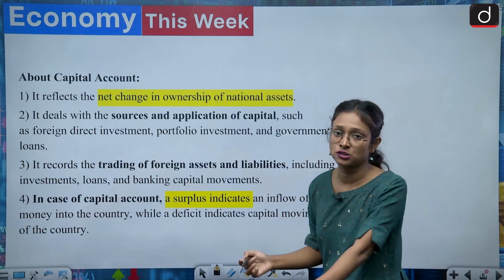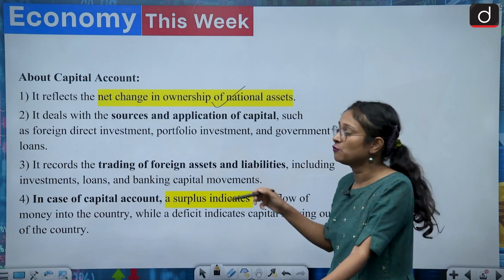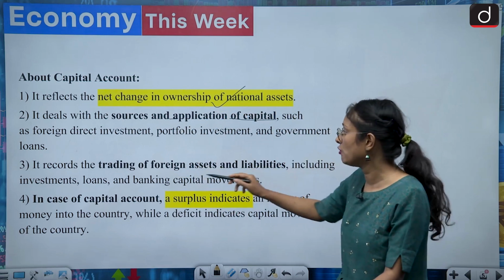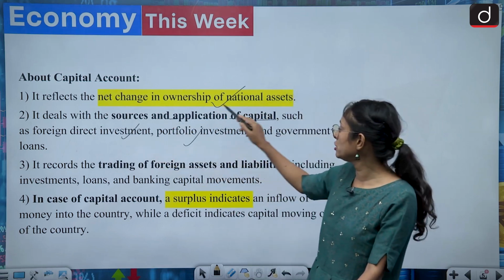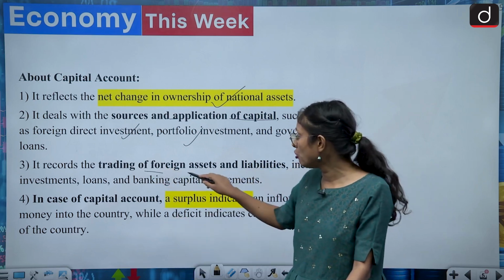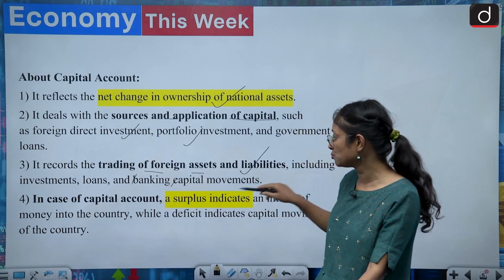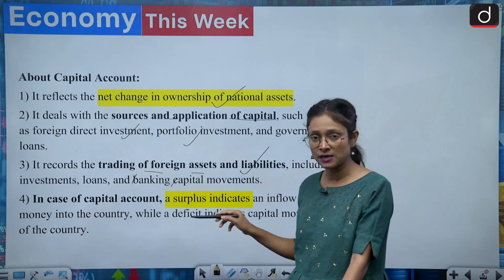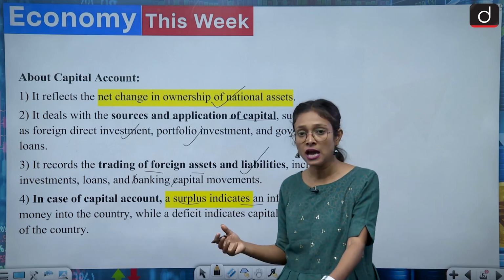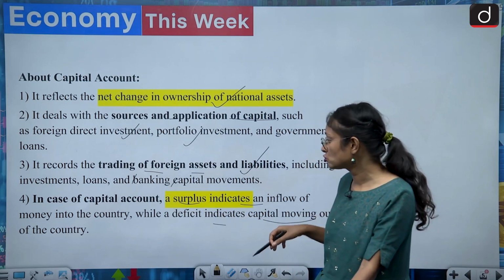So what does it reflect? It reflects the net change in ownership of national assets, and it deals with the sources and application of capital, such as foreign direct investment, portfolio investment and government loans. And it records the trading of foreign assets and liabilities, including investment, loans, banking capital movements. And in case of capital account, a surplus indicates an inflow of money in an economy, while a deficit indicates capital moving out of the country.